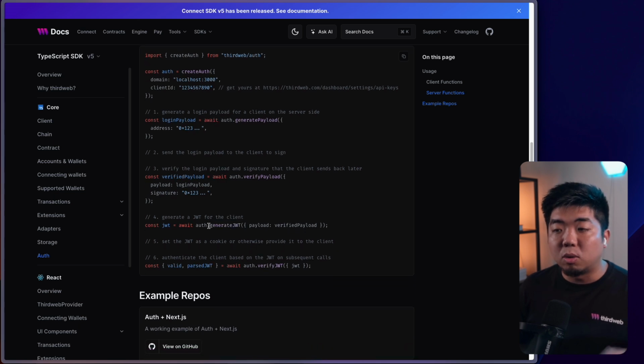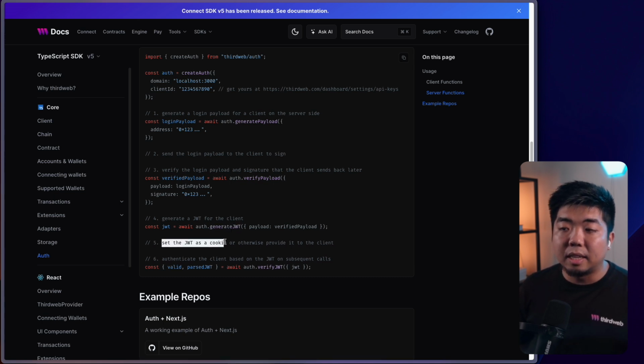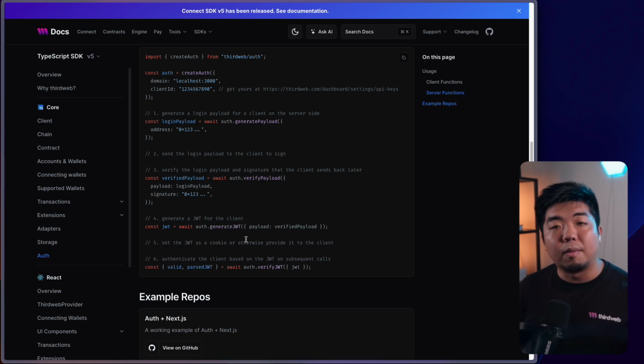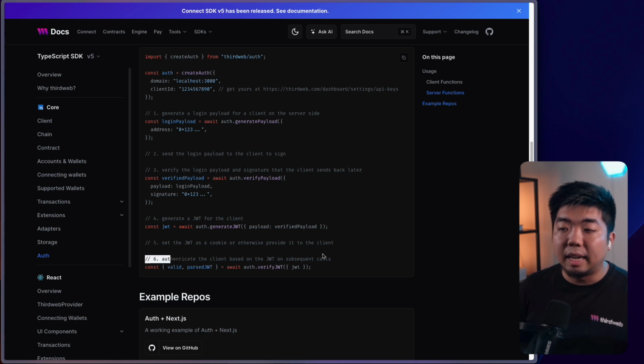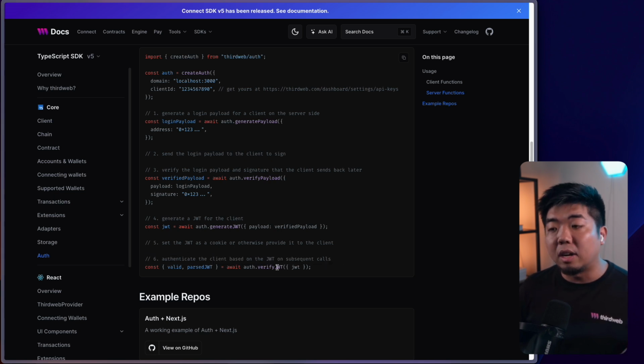And then we can also store that JWT. So if someone comes or refreshes a page or signs back in, we can remember who was signed in here. And you can see here, we can then set the JWT as a cookie. And again, a user can close out the browser, come back in, refresh the page, and still be connected and signed in to our application. We can then authenticate and verify that when a user does come back on, we can verify the JWT that was stored, and we can check, hey, is this the user and should they still be signed in?